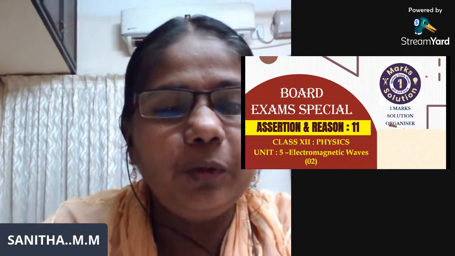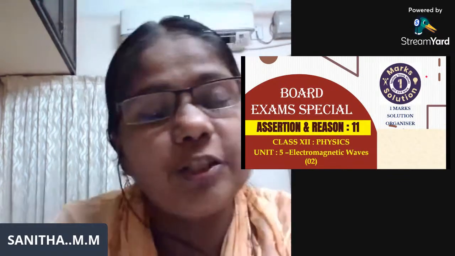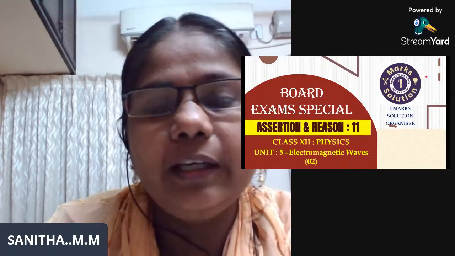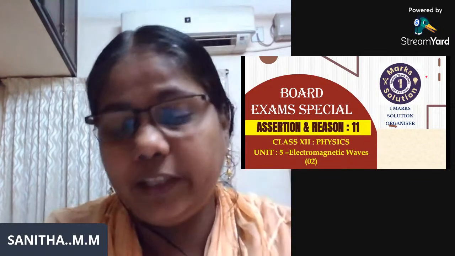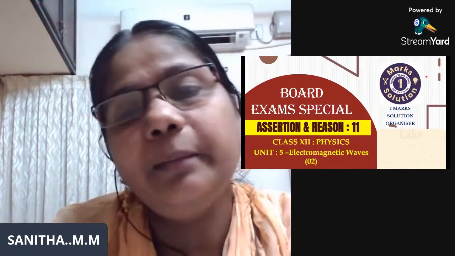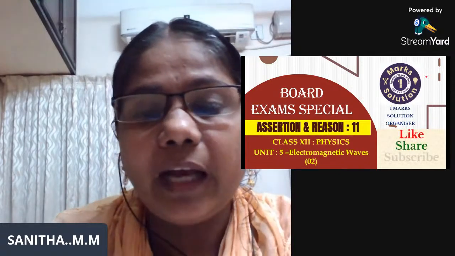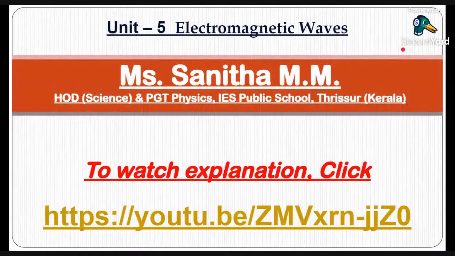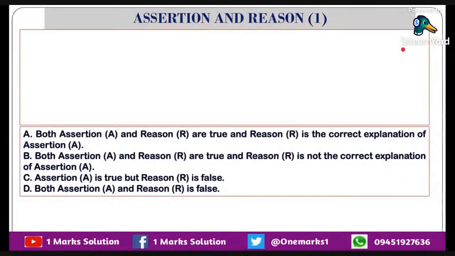So let us move on to the assertion and reason from the chapter electromagnetic waves. Unit is electromagnetic waves, very small chapter. We are dealing with electric and the magnetic field. Both electric and the magnetic field will be there in electromagnetic waves. Electromagnetic radiation, we can say. So now let us move on to this. So first assertion we can say.